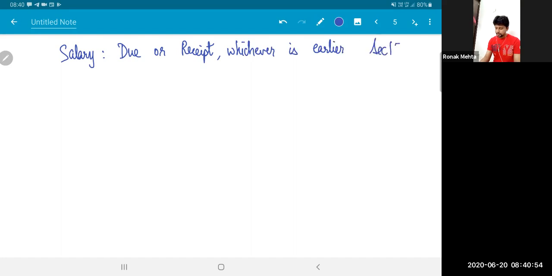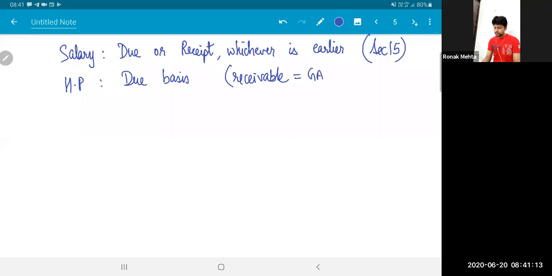This is prescribed by charging section 15. As far as house property as a head of income goes, income is taxed on due basis. You will observe in the house property computation, the words used are rent receivable is taken as your gross annual value. Then certain adjustments are allowed, but the focus is on receivable. Whatever was the rent receivable for the year will be taken as your income.